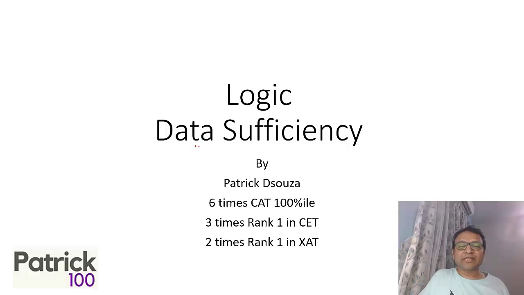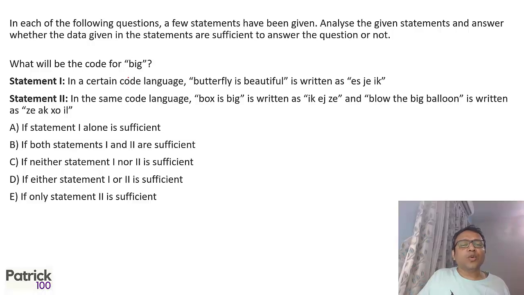Hi, so we're looking at data sufficiency questions based on logic. What will be the code for big? If you look at only the first statement, I don't get anything. There's no big mentioned anywhere. If I look at the second statement, big is common in the two, and the only word common is big. So if you look at the code, the only code common is ZE. So we can say big stands for ZE.